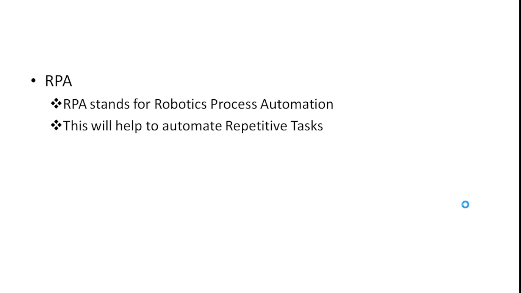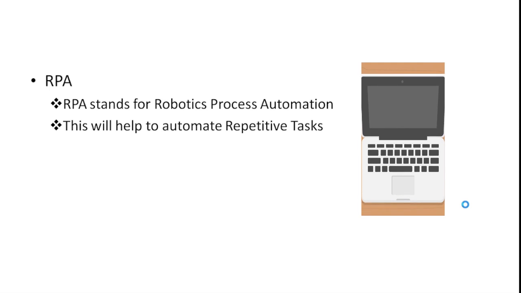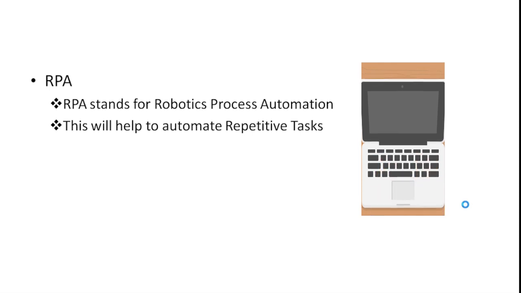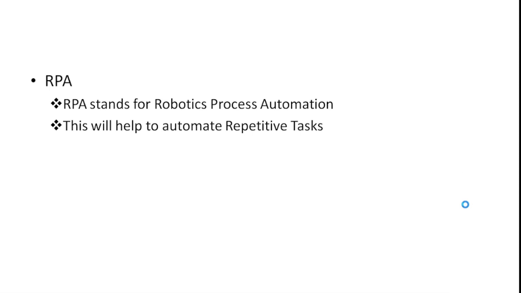If we consider the BPS industries, they can have multiple sectors. In those sectors, they are performing some repetitive tasks, and multiple employees are involved in performing those activities. Suppose one of the processes has 5 employees performing a very repetitive task. In this case we can automate these processes through a robot, and it could perform the automation over there.